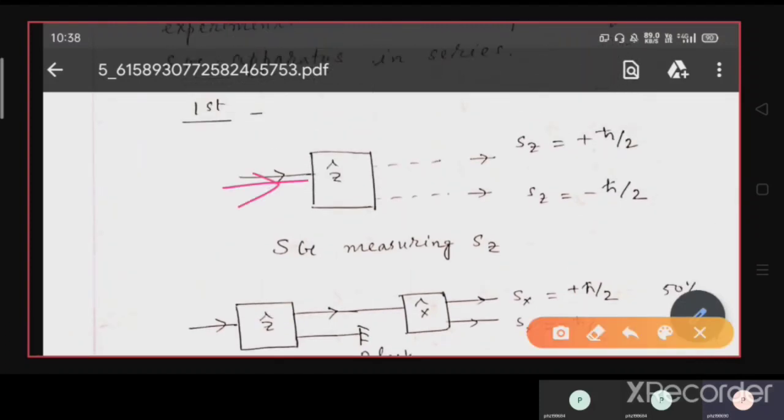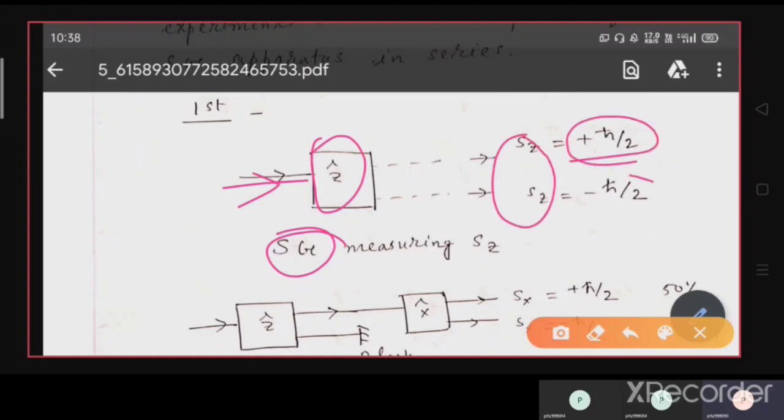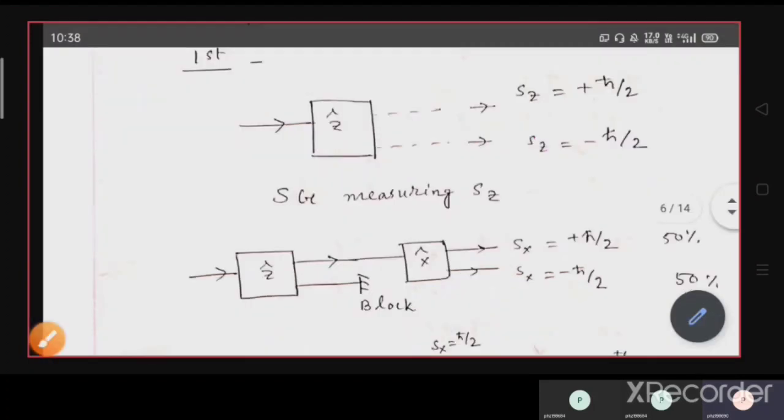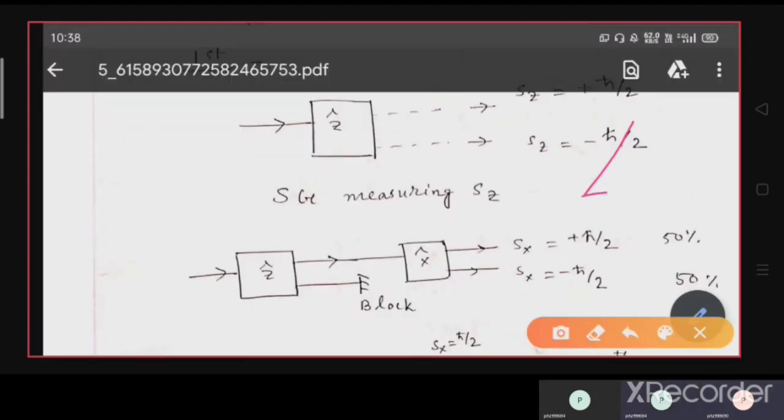So the beam is going in, suppose the neutral silver atoms for the Stern-Gerlach experiment, and we are measuring spin along the z cap direction. So we get Sz equals plus h cross by 2, Sz equals minus h cross by 2. So splitting will be into two levels.